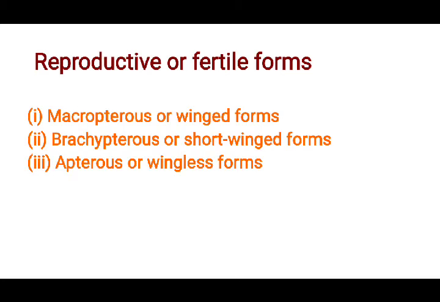Okay, so first one is reproductive or fertile forms. So this is one group of termites in the large colony. These reproductive forms are divided again into three types, or we can see three groups of population in the reproductive forms. One is Macropteris or winged forms, Brachypteris forms, and Apteris forms or wingless forms. So these are the three types of fertile groups or reproductive groups in termites.